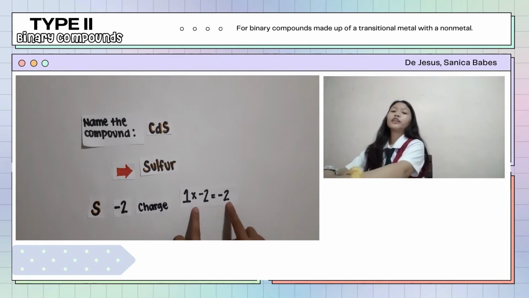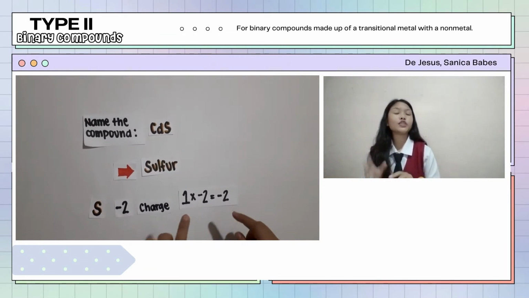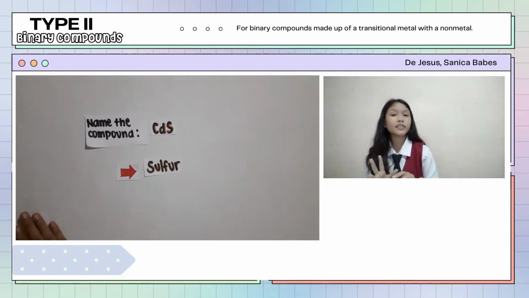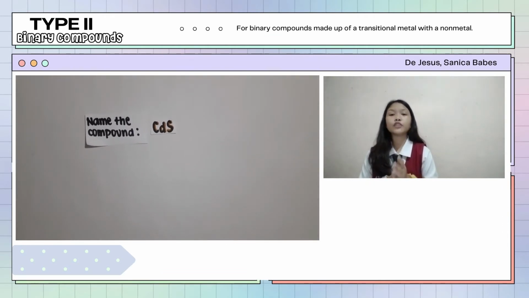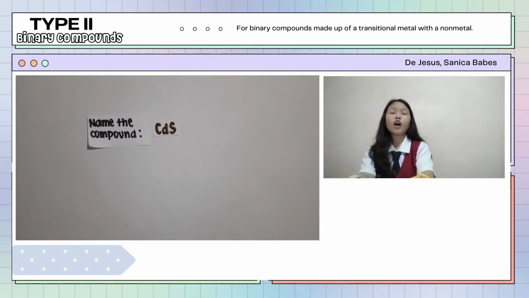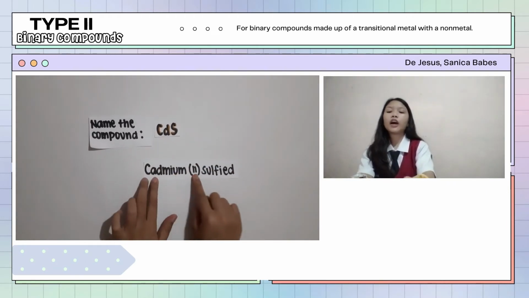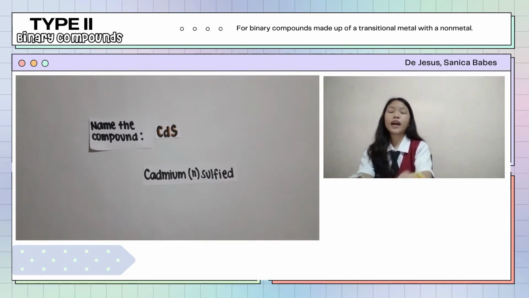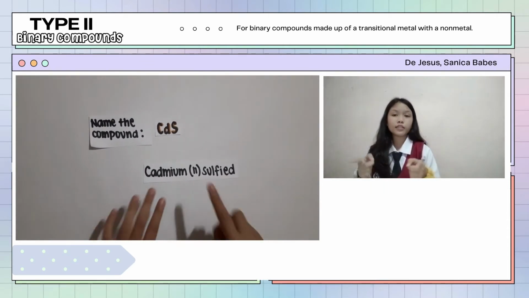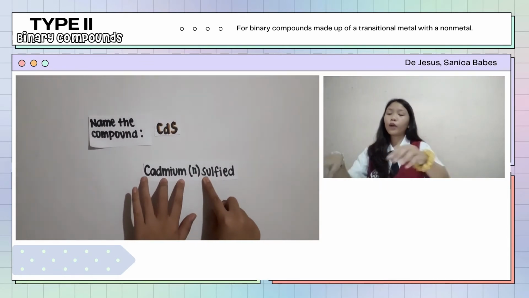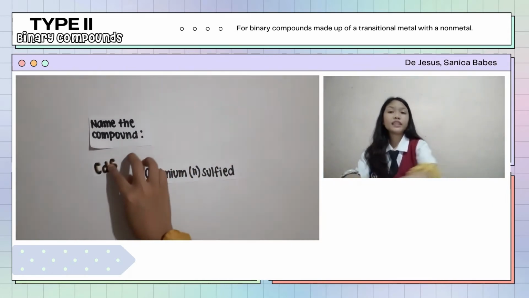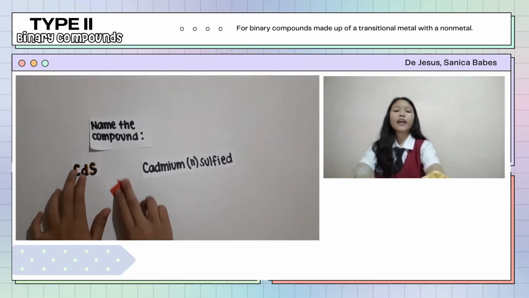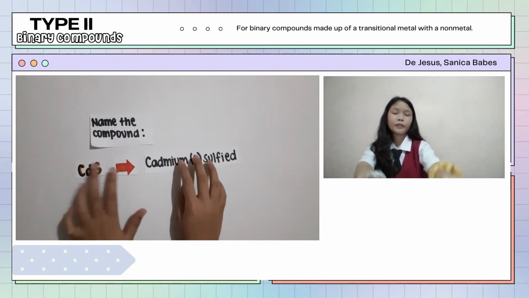The total negative charge must be balanced with the charge of cadmium. Thus, the Roman numeral is 2. Put the names together to get cadmium(II) sulfide. Always remember that the Roman numerals always have parentheses, open and close parenthesis. So again, the compound name of CdS is cadmium(II) sulfide.